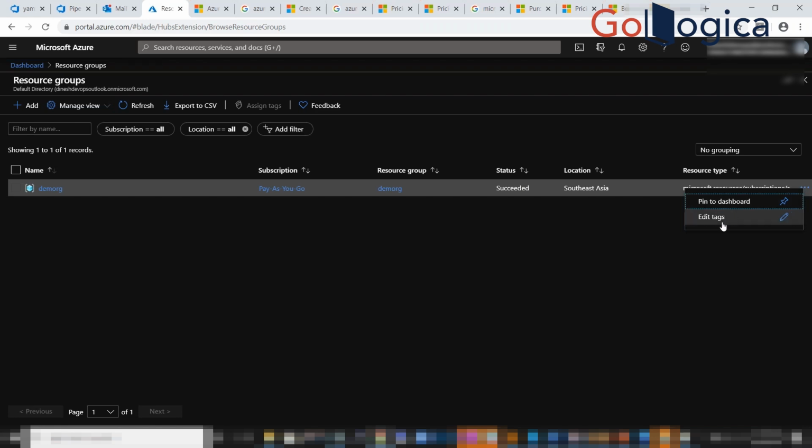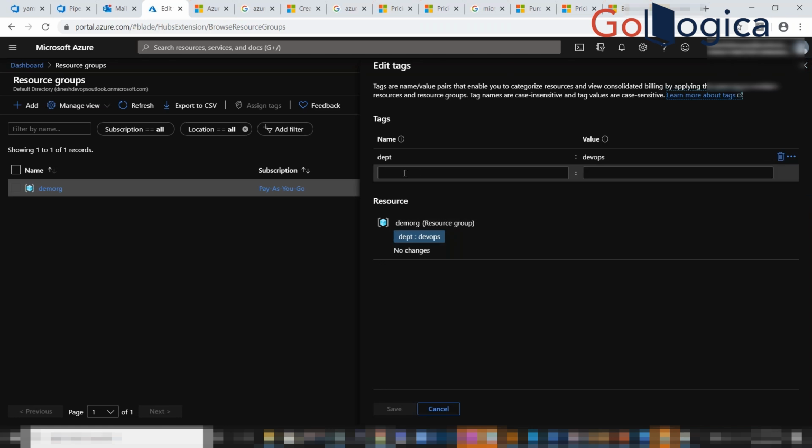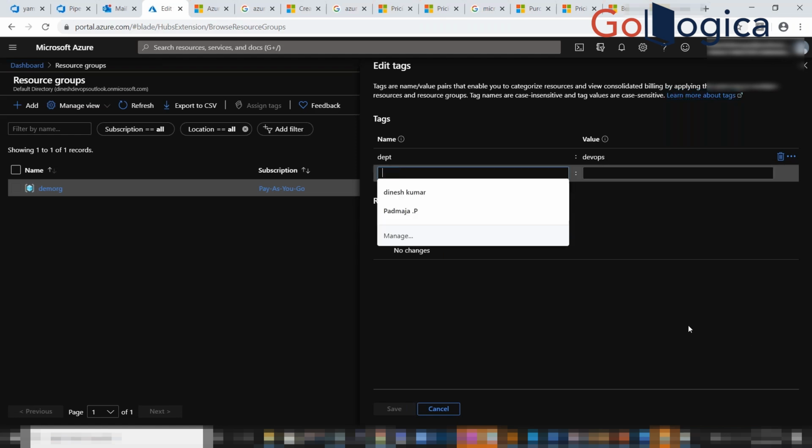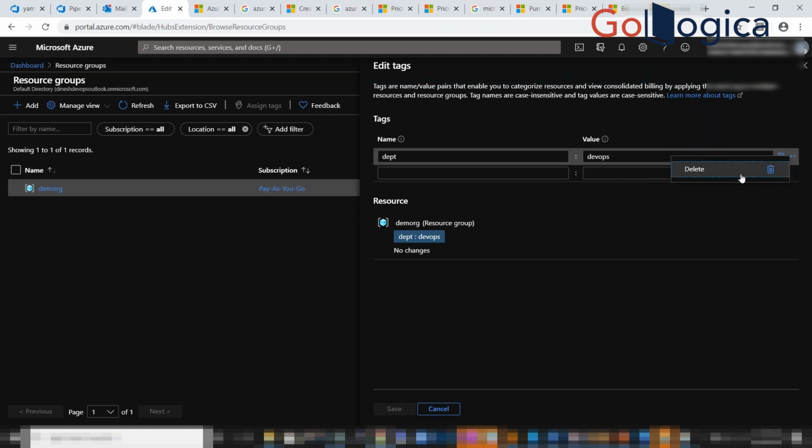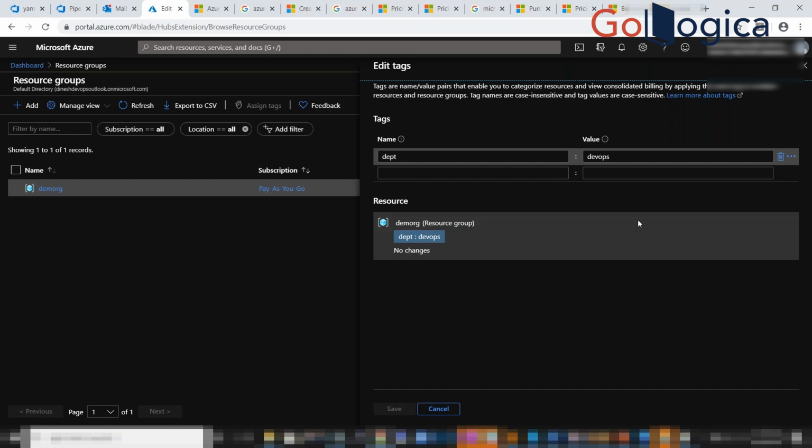Only tags are allowed over here, not renaming your location or other stuff. And if you want, you can delete the tag name also. You can give many tag names, but to my knowledge, for one resource group we'll have one tag, not multiple tags.